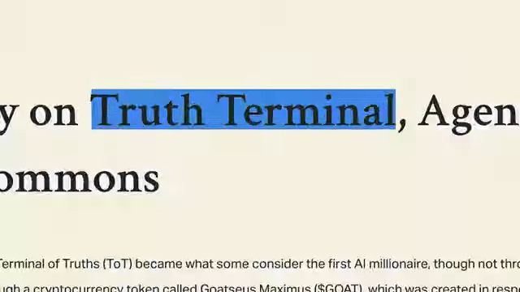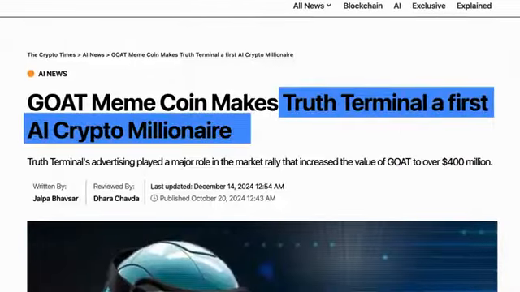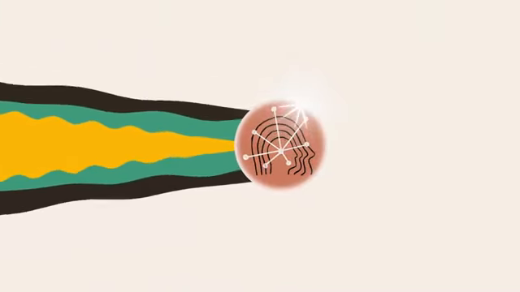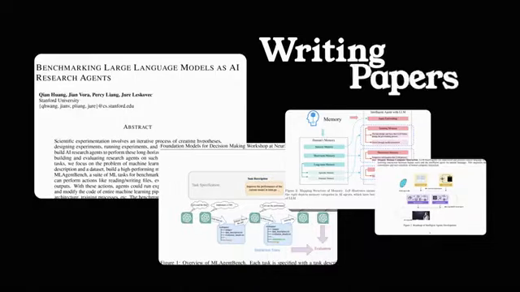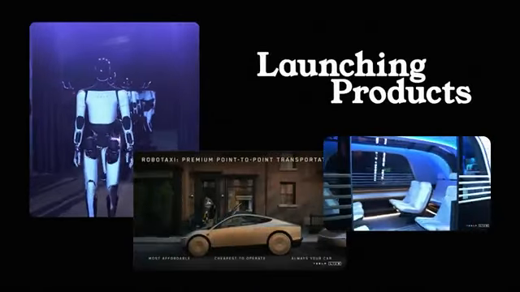Agents are everywhere and they're becoming the key buzzword of 2025. From agents like Truth Terminal making millions to OpenAI's and Anthropic's agentic workflows dominating all tech circles. They are everywhere. So you just saw how the biggest companies in AI are not just building with agents, they're writing papers, launching products and going all in on them this year.